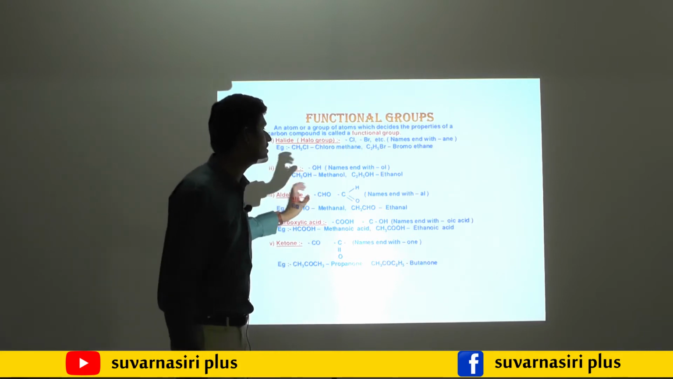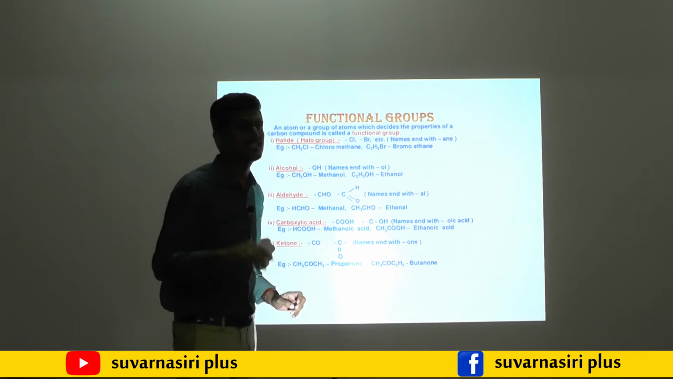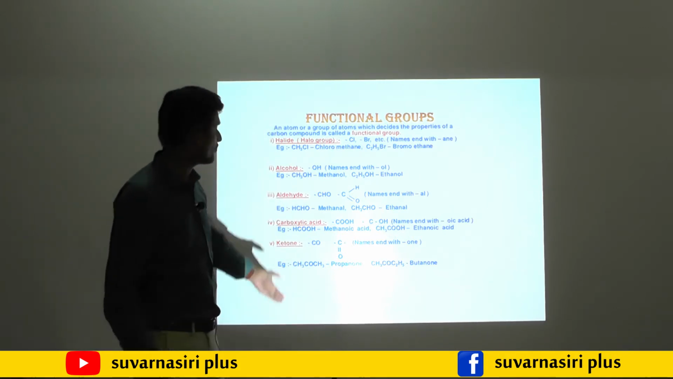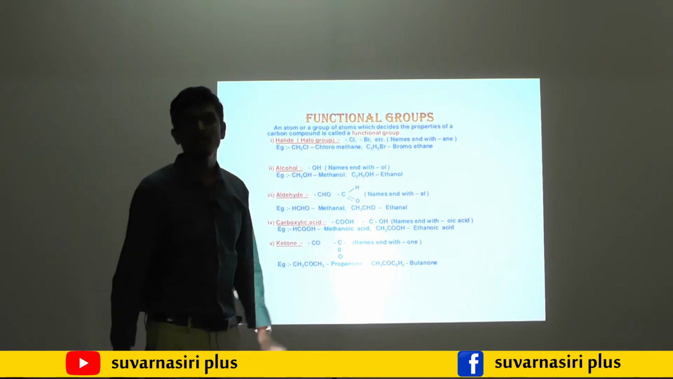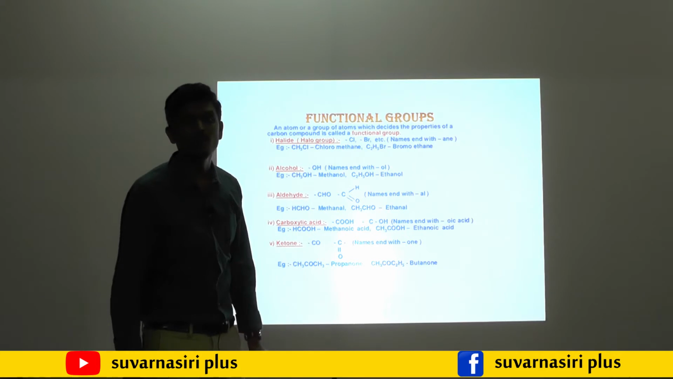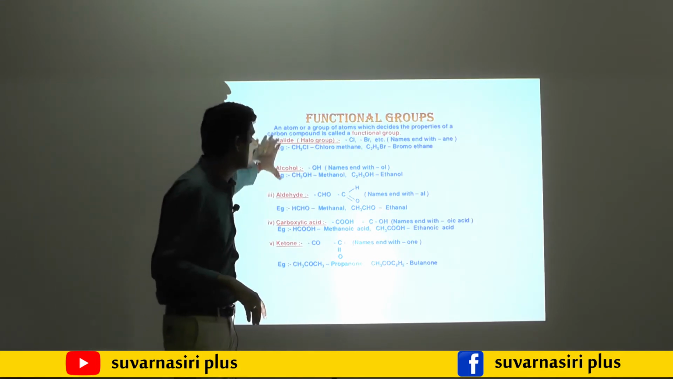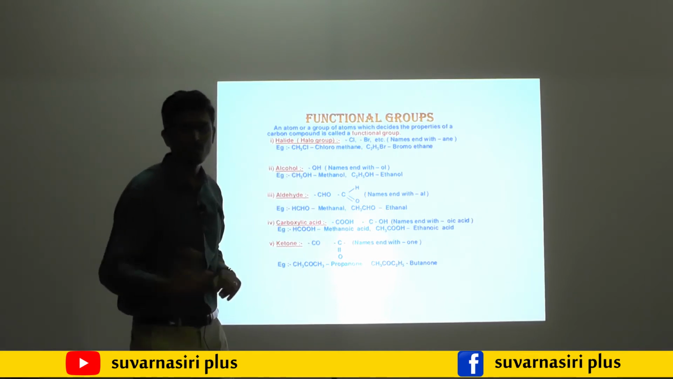Carboxylic acid, its functional group is COOH, but its suffix is oic acid. Then the last one is ketone. The ketone functional group is CO, or C double bond O. Its suffix is ONE: remove E and write ONE. So this is a small introduction to functional groups. One by one I will explain.